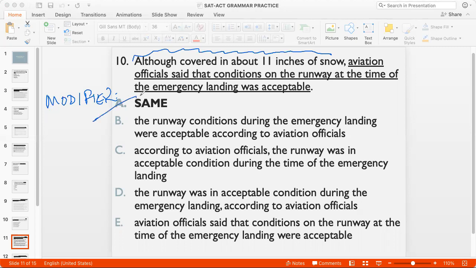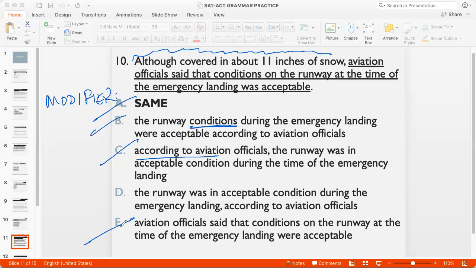So A is out. The runway conditions, not the conditions, the runway. So B is out. This is out. This is fine. And this is out. So actually, just on the basis of the modifier, we understood that we had to start the sentence with runway. The runway was in acceptable condition during the emergency landing, according to aviation officials.